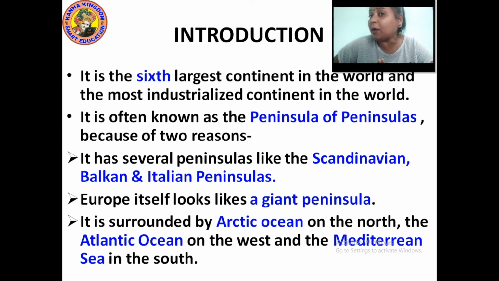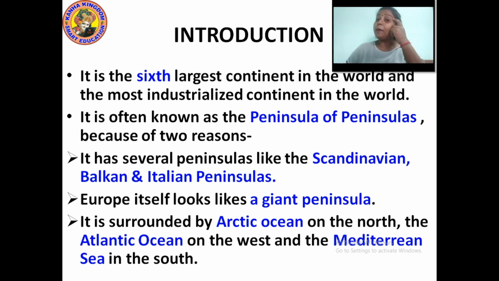We know what a peninsula means, covered with water bodies. Europe is surrounded by the Arctic Ocean on the north, the Atlantic Ocean on the west and the Mediterranean Sea in the south.